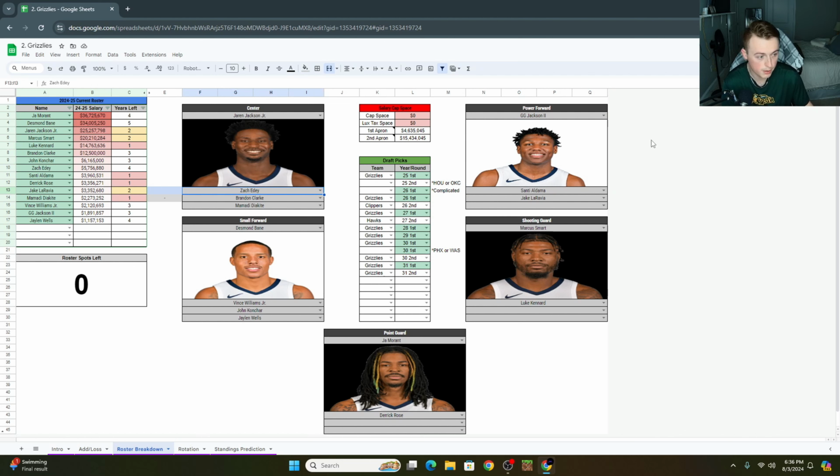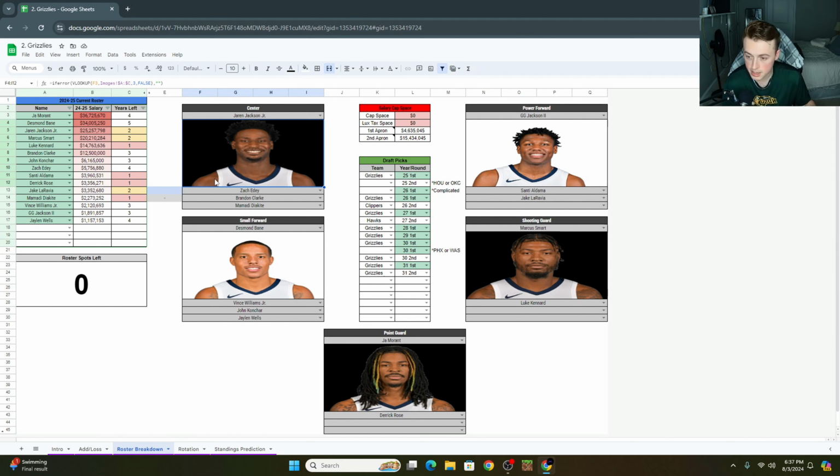if you threw him out there right now and you move Jaren Jackson over to the power forward. Is the goal to get Jaren Jackson to the power forward? Yes, it certainly is. But for the time being, I'd rather roll this out and see how this works. I think it's a little bit better. Jaren Jackson at the 5, it's fine. It's not the biggest deal. Again, we'd want him at the 4 most likely, but he can play the 5.